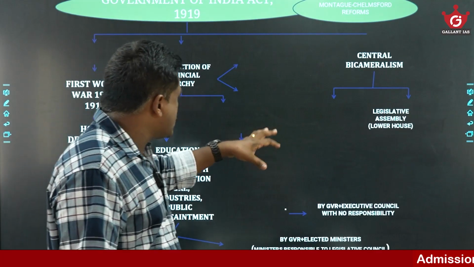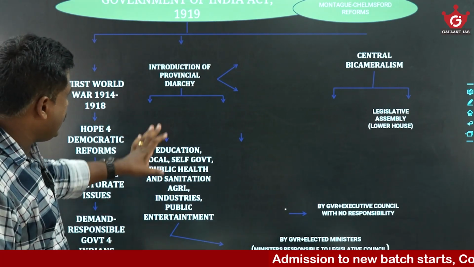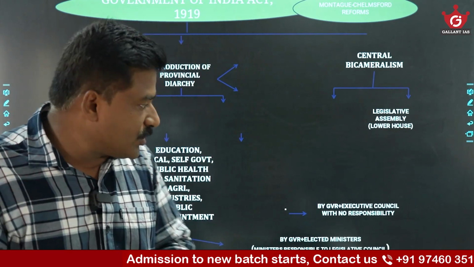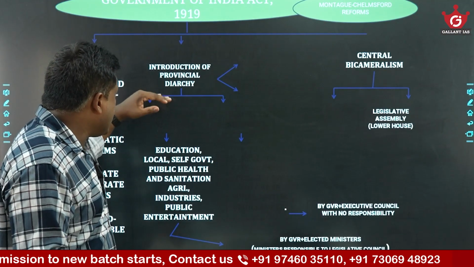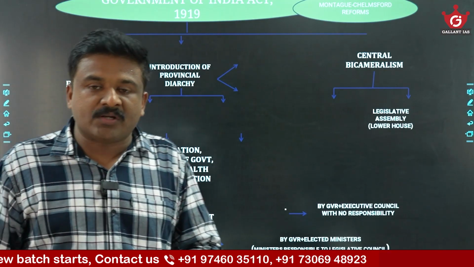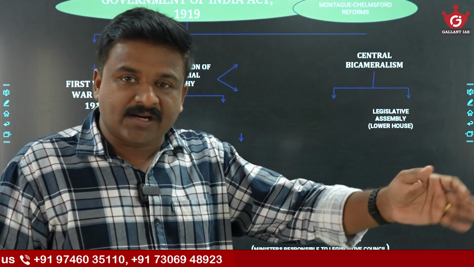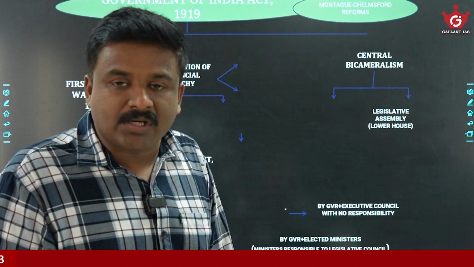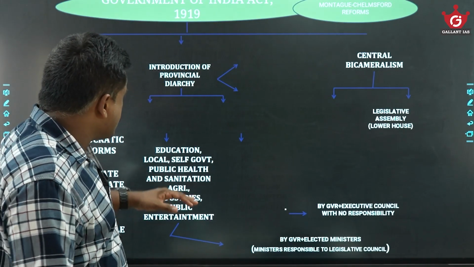Some portions of the slides are not visible. But anyway, coming to the 1919 reforms, please try to understand. The so-called provincial diarchy was introduced. Provincial diarchy means provincial subjects were split into transferred subjects and reserved subjects. Transferred subjects were under elected Indian ministers, who were answerable to the legislature. Reserved subjects were under the provincial governor and his council, who were not answerable to the legislature. Such a defective system.